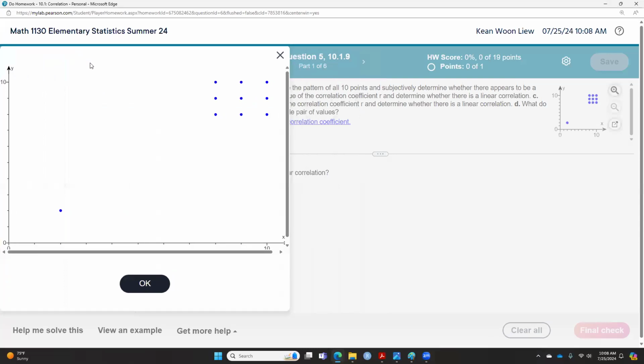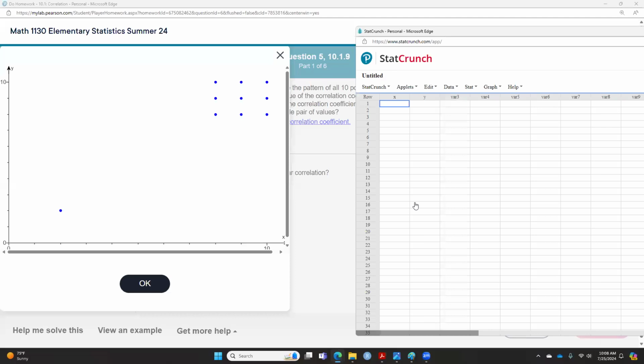So let's say this is the first coordinate point. You need to read the coordinates in this case. Your X is 2, and your Y is 2. So that means your first point is 2, 2, which is X is 2, Y is 2.